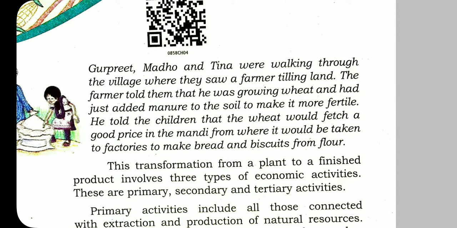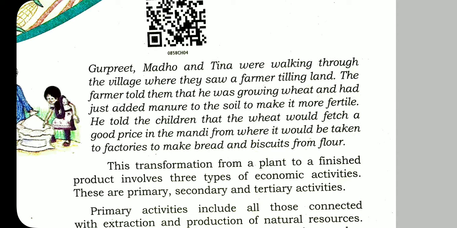So he tried to do his best for more production, and this wheat will go to the factory to make biscuits and bread from the flour. This transformation from a plant to a finished product involves 3 types of economic activities. These are primary, secondary, and tertiary.